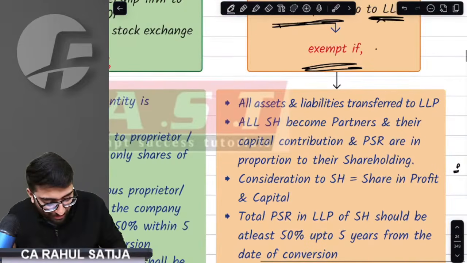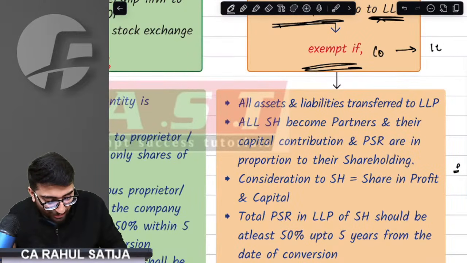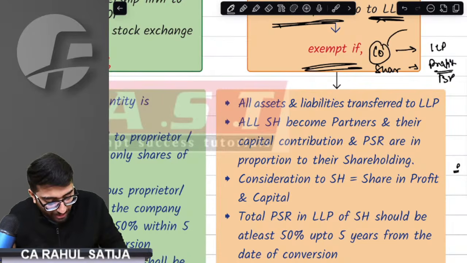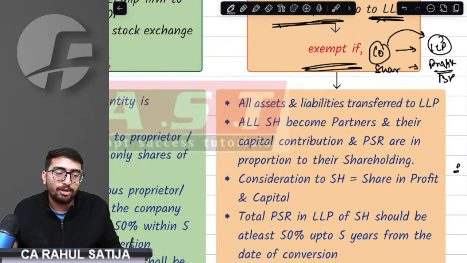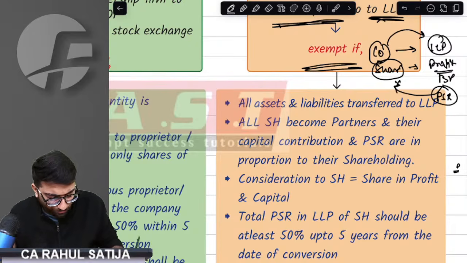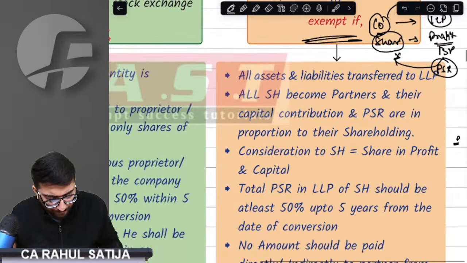Company is converting into an LLP, so shareholders are getting nothing but profit share in return. I should say PSR in return. The provision says whatever assets this company has shall be transferred to the LLP. In return, the shareholder should not get any money. Rather, he should get a profit sharing ratio. Whatever their share capital is, in that ratio they should get the profit share.